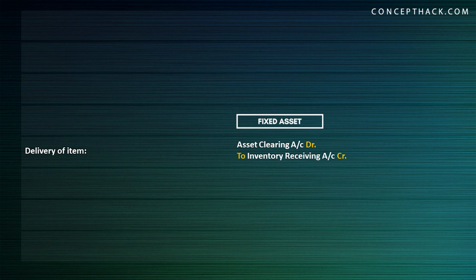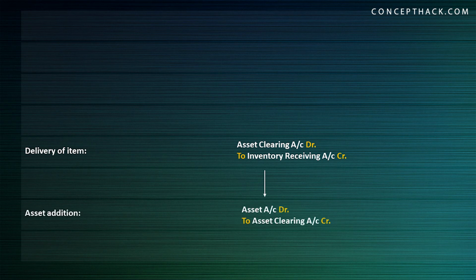This does not mean that you have added your fixed asset in the list of fixed assets. So for that, we need to do one more accounting entry to make sure that the fixed asset is added in your fixed asset list. And the accounting entry is asset account debit to asset clearing account credit.